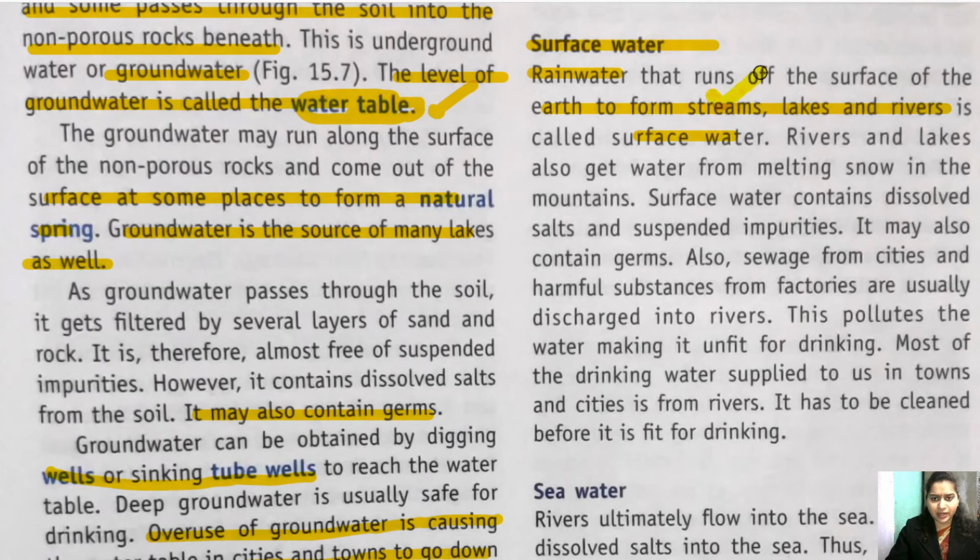So stream water, lake water, river water, they are called surface water, and also pond, if it is not artificial. Now rivers and lakes also get water from melting snow. Where does the water in rivers and lakes come from? Melting of snow also brings water. Surface water contains dissolved salt and suspended impurities.